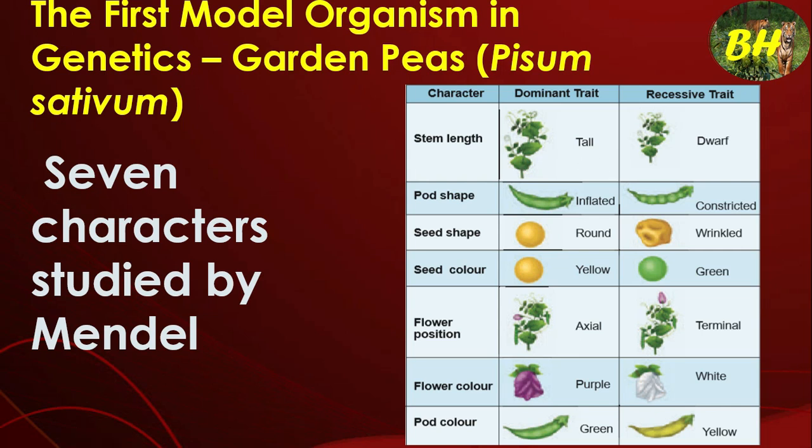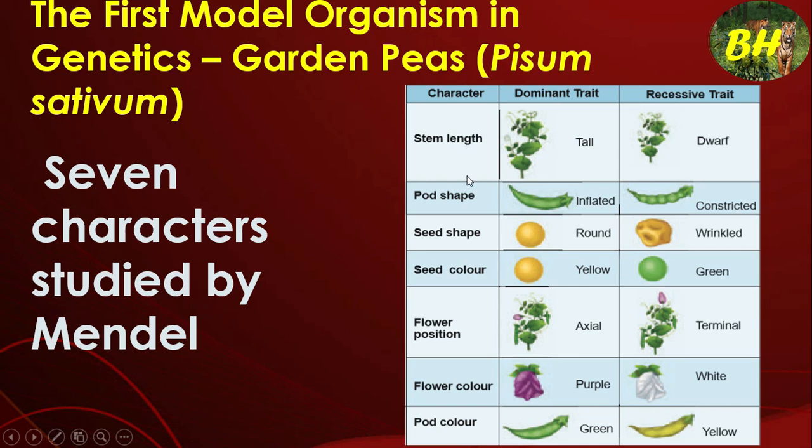The dominant and recessive characters are: stem length, tall or dwarf; pod shape, inflated or constricted; seed shape, round or wrinkled; seed color, yellow or green; flower position, axial or terminal; flower color, purple or white; pod color, green or yellow. So we can easily memorize them. Stem length is only one character.